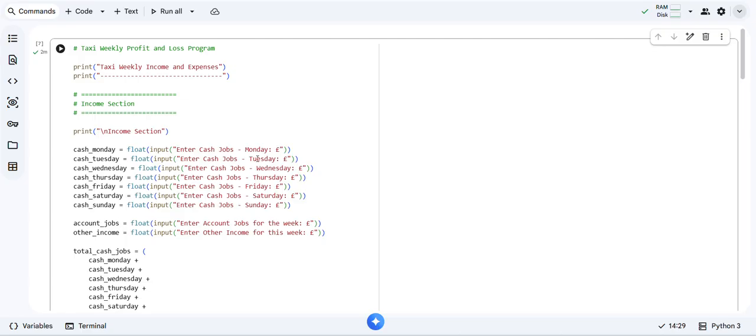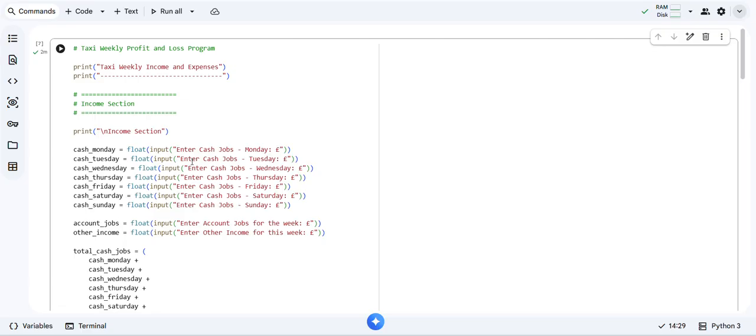I decided to make a simple Python code here: taxi weekly profit and loss. I'm still working on my previous job as I like to see how things go, and I'm working on my new career also. This is not as complex as my previous specialized Python project about converting a PDF file to Excel and analyzing it, because I'm going to be doing short videos working in all different aspects of Python coding to show my skills.